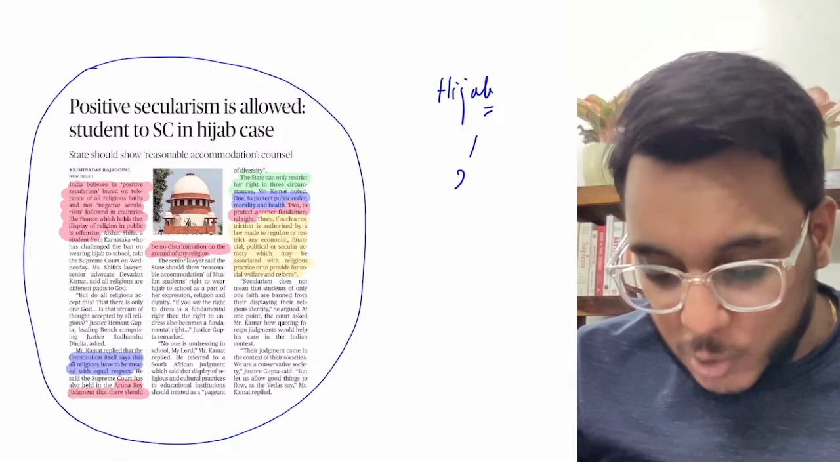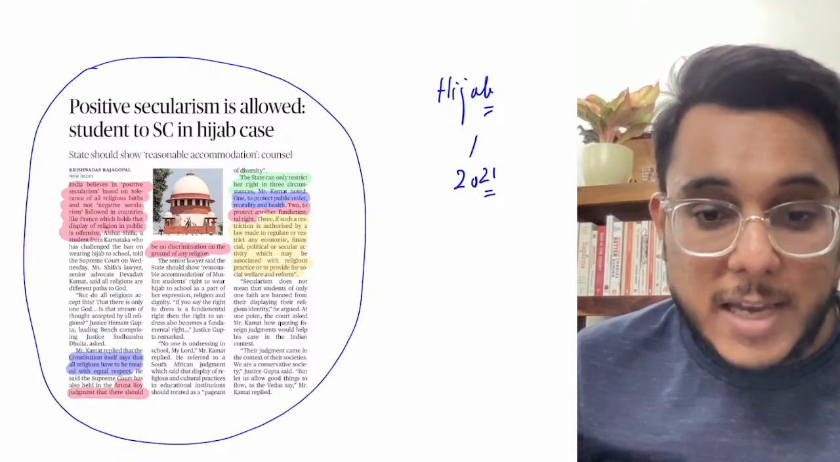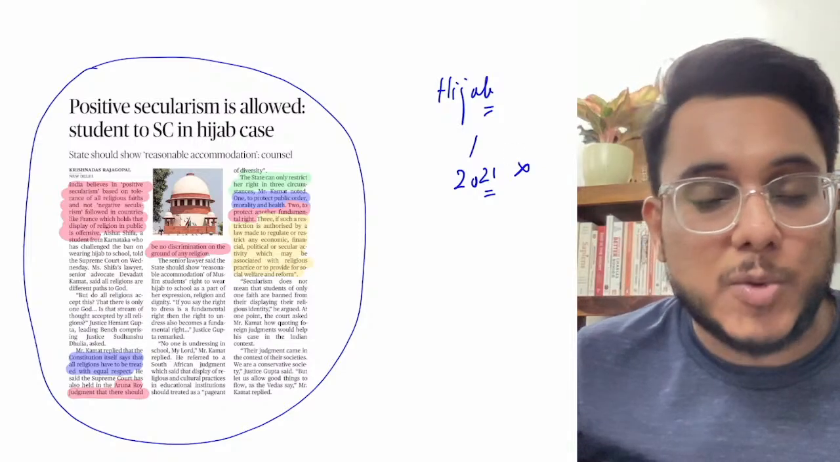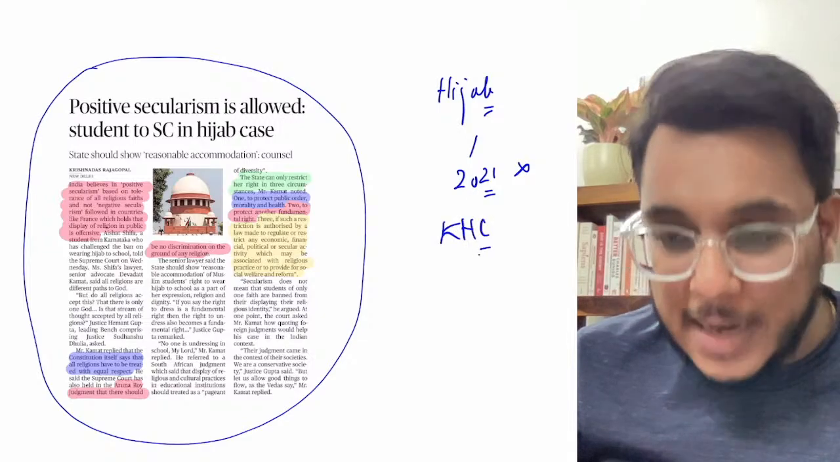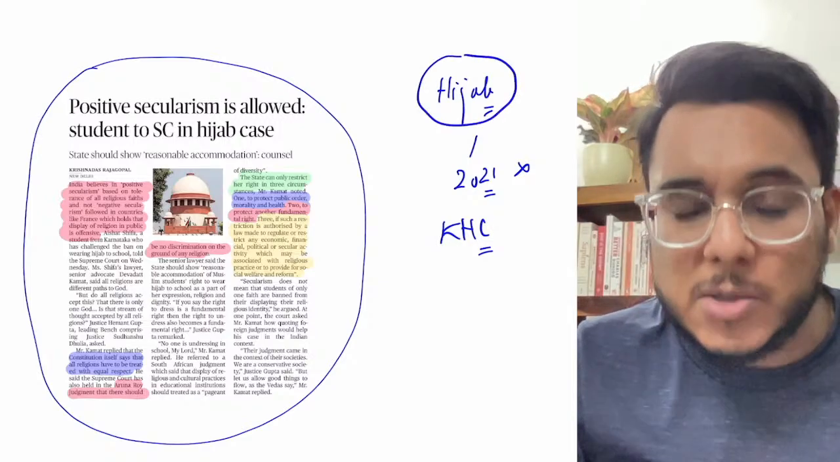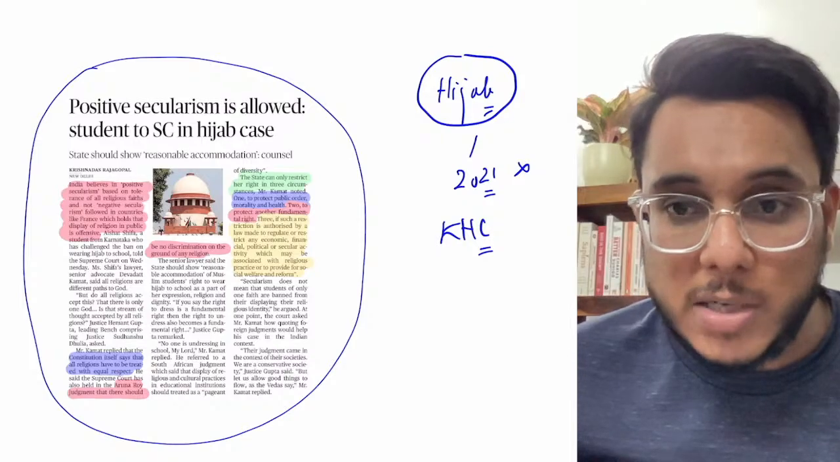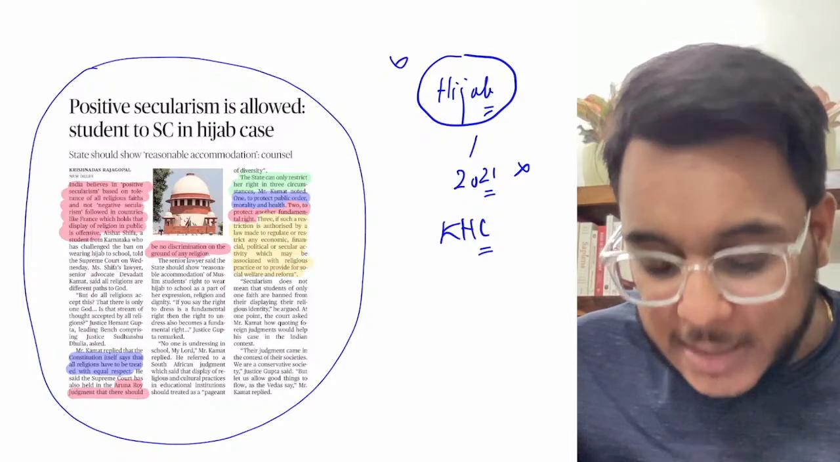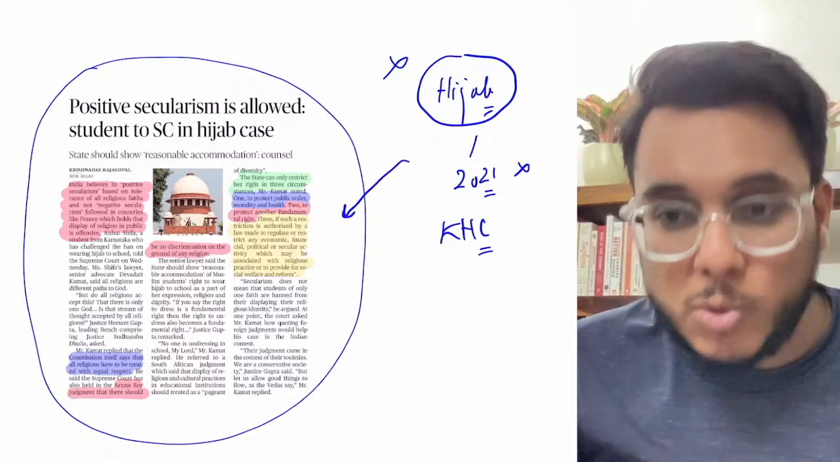Now we have seen that in the last year, 2021, there was a controversy where some of the girls wearing the hijab were not allowed to enter the schools in Karnataka. Then the Karnataka High Court gave a judgment, and it said that the hijab is not an essential religious practice, and therefore if the school wants, they might ban the wearing of the hijab in the school. So that particular case has now reached the Supreme Court.